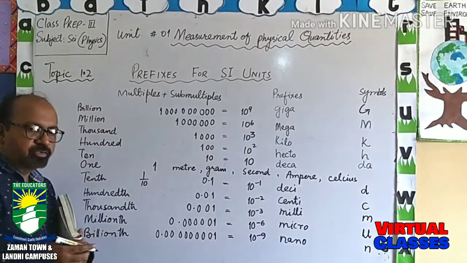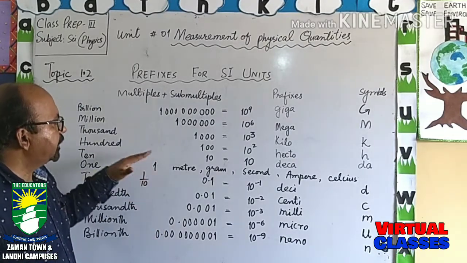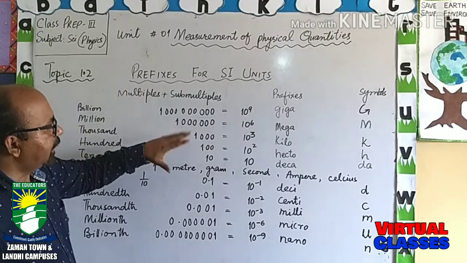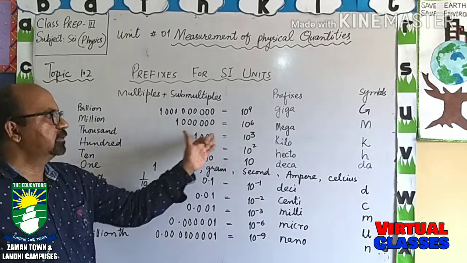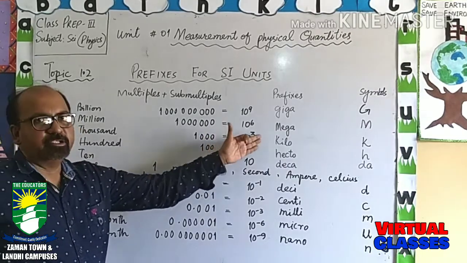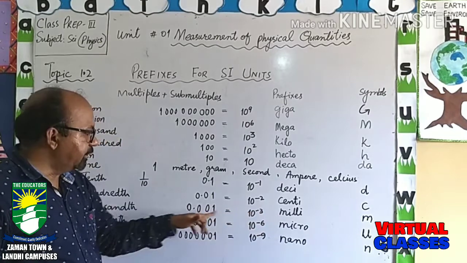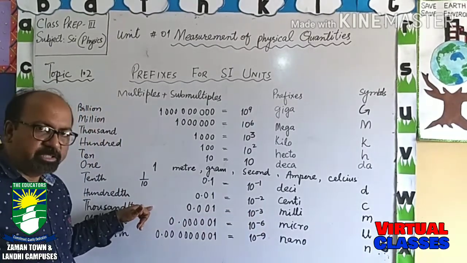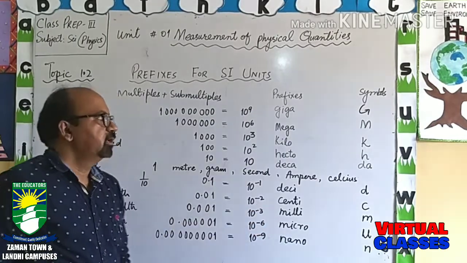000,000,000. So I think you have understood that here is 1, the values are decreasing, and I have told you what kilo means. Kilo means 1000 or 10 raised to power 3. Likewise, milli means 1 upon 1000 or 10 raised to power minus 3.